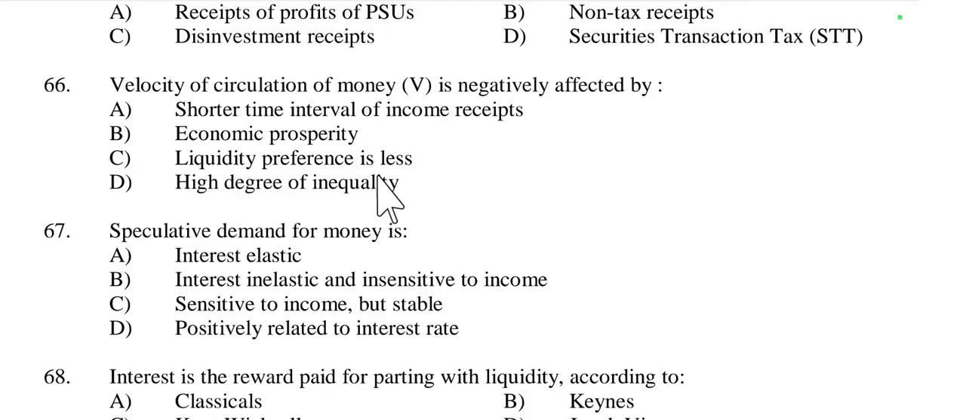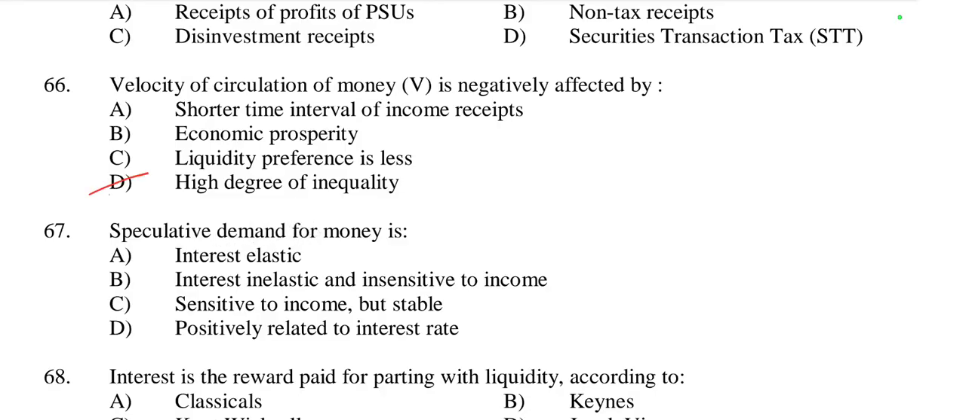Then liquidity preference is less. When liquidity preference is less, then velocity of circulation of money is also less. Then high degree of inequality. Velocity of circulation of money is negatively affected by high degree of inequality.